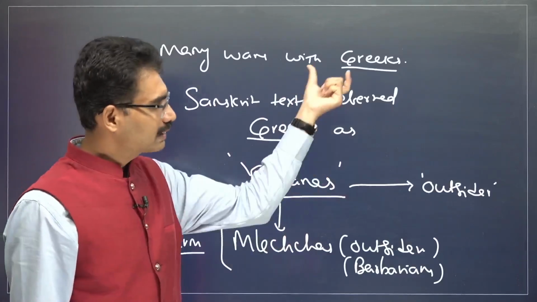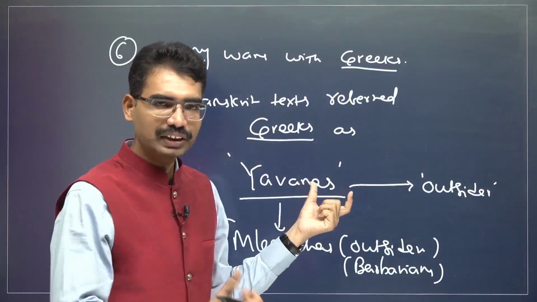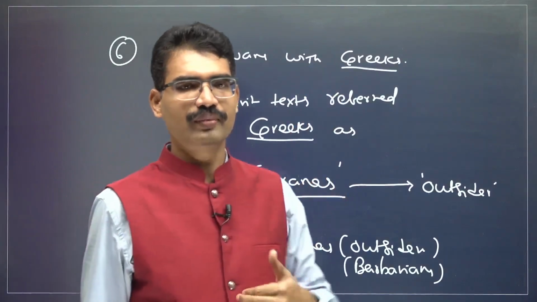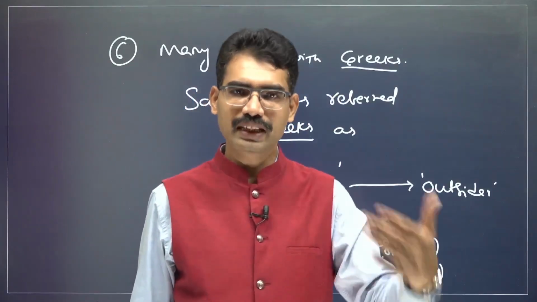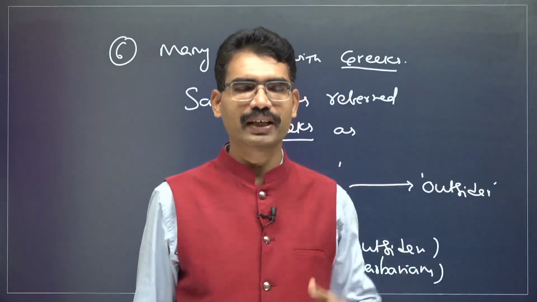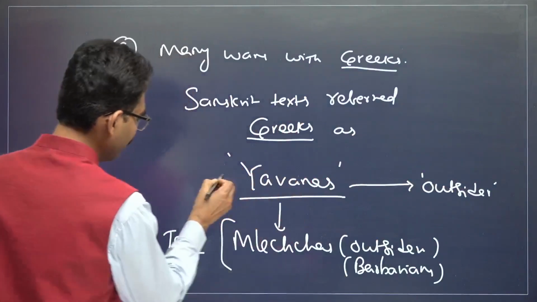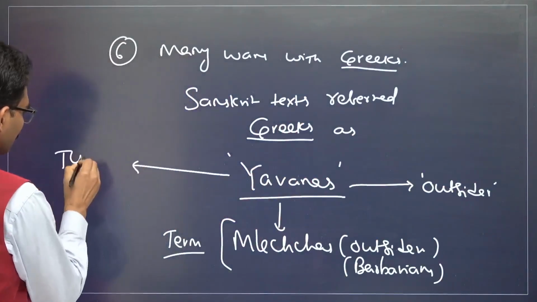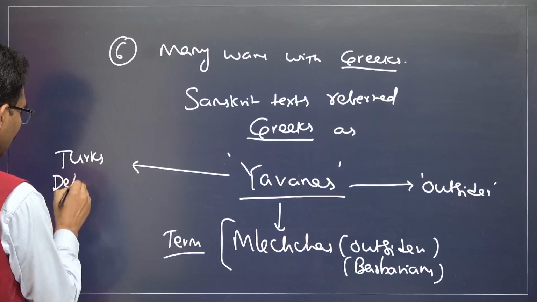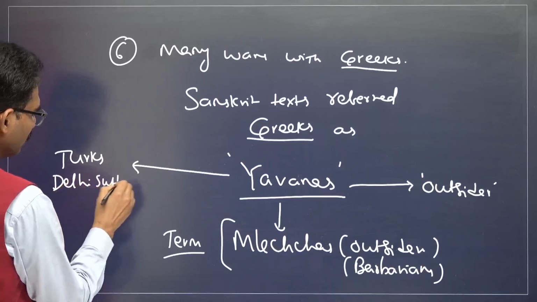Now, these Sanskrit books are going to continue for the next generations also, like Guptas, post-Guptas, Delhi Sultans, Vijayanagara Empire, Mughals. This term was even used for Turks or Delhi Sultan Turks.